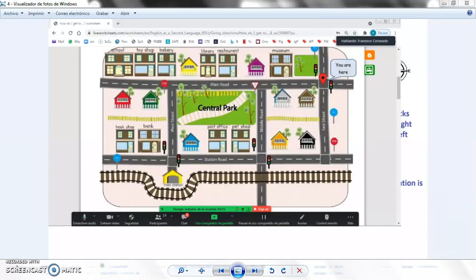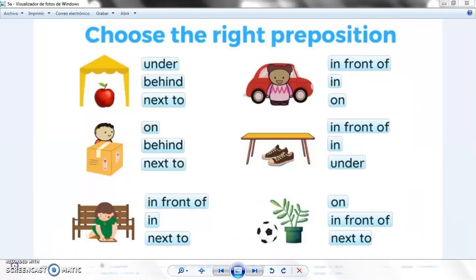We also did this exercise in class, remember? También hicimos este ejercicio en clase. Now take a look at all these situations that you're going to have here. About the apple. Is the apple under the tent? This is the tent. Behind the tent or next to the tent?